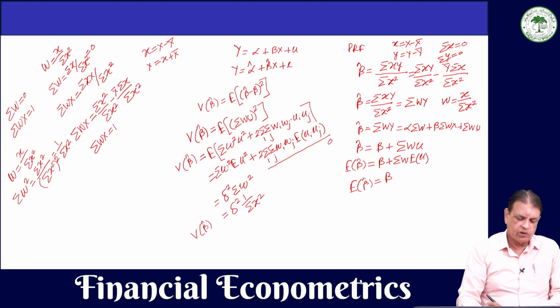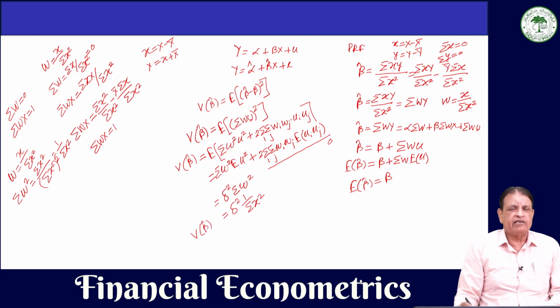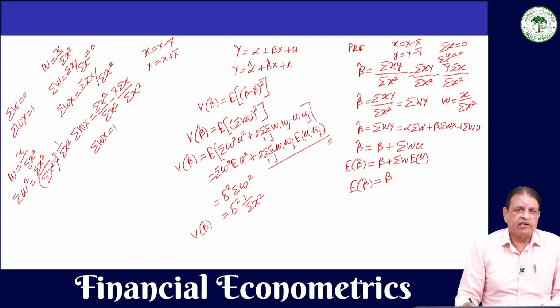We have to show that this variance of beta hat is minimum in the class of linear unbiased estimators. Now let's see how we are going to show that the least square estimator beta hat has minimum variance. What we will do is take another estimator, which is also a linear unbiased estimator, and with that we will show that this least square estimator has least variance.